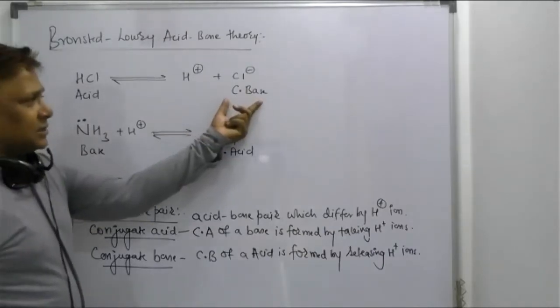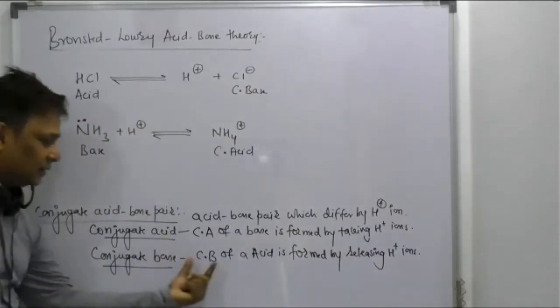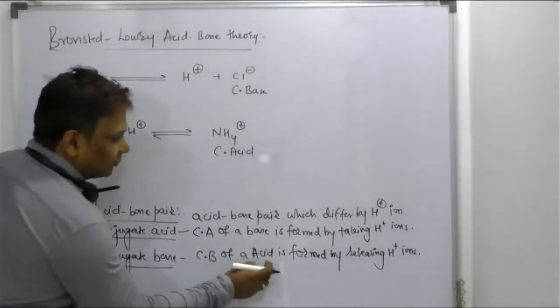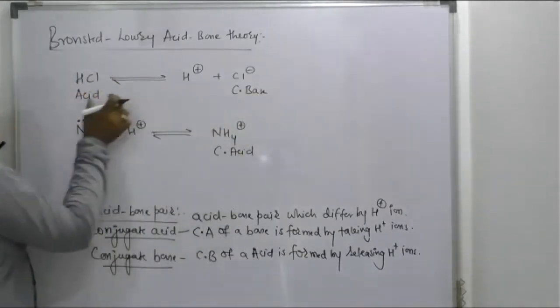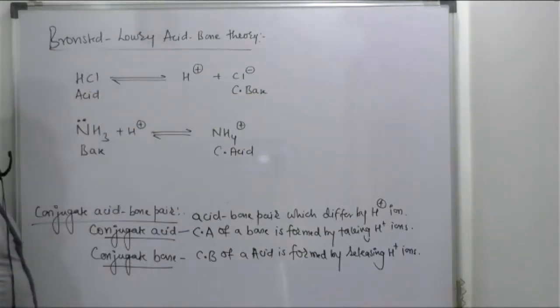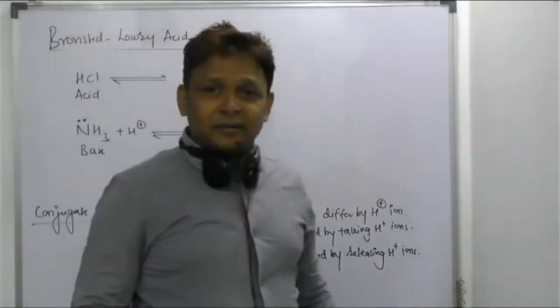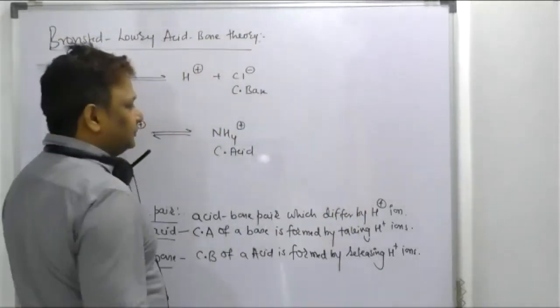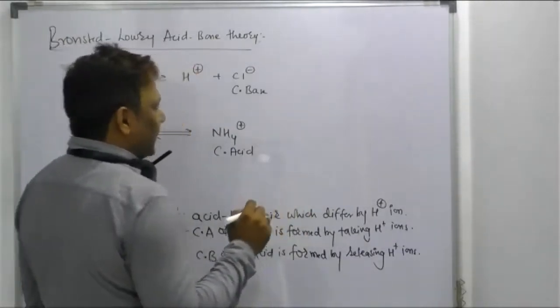Beta, what is this conjugate base of an acid? Conjugate base of an acid. Are you able to see, beta? Conjugate base of an acid is formed by releasing H plus ion. How is it formed? By releasing H plus ion. So see, beta, one small trick is there. I will tell you.